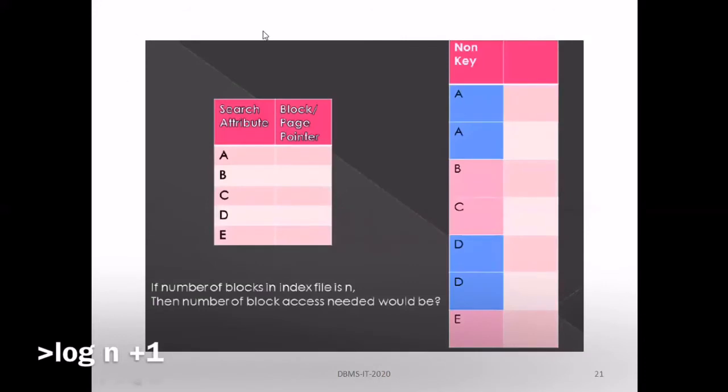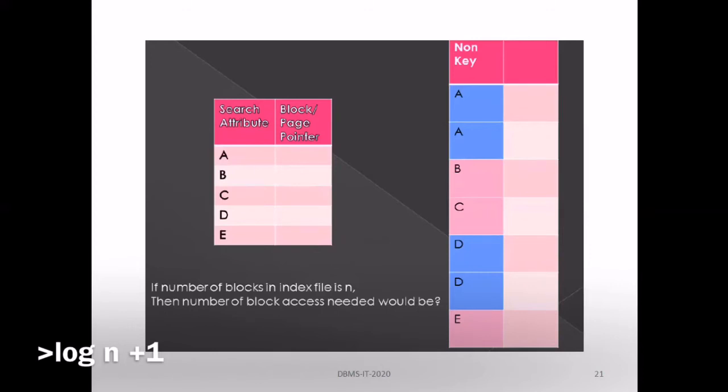So how do we search, and how many block accesses are required to search the attribute in case of clustered indexing? As it is a sorted file, both the index file and the main file are sorted. To search a particular data, it requires logarithmic time because we can apply binary search.